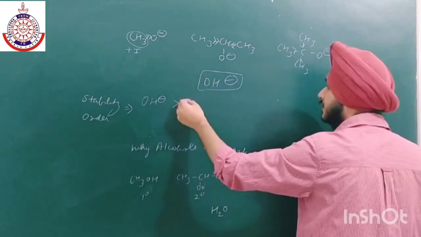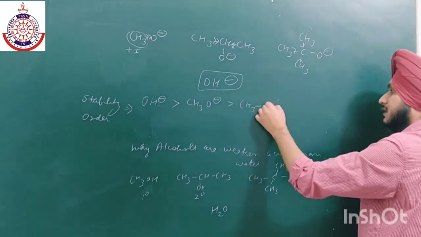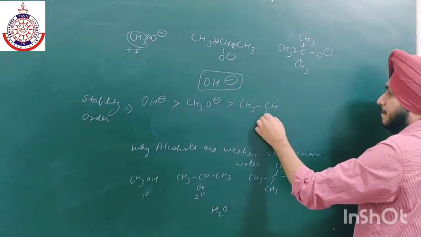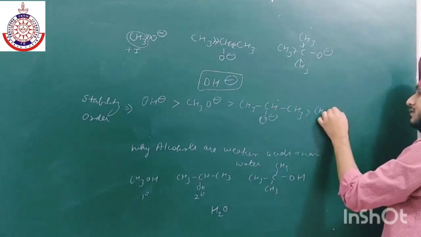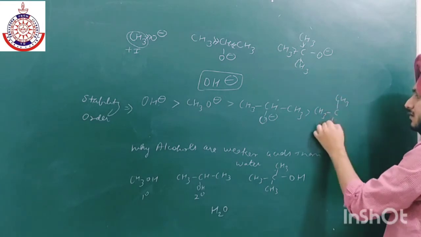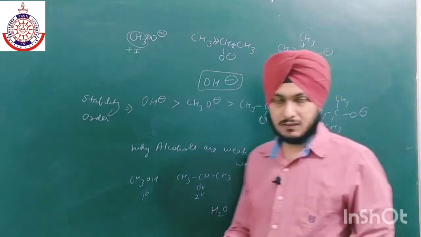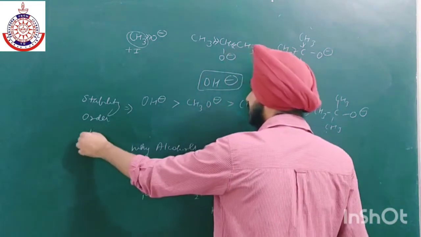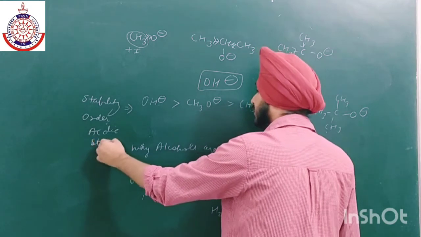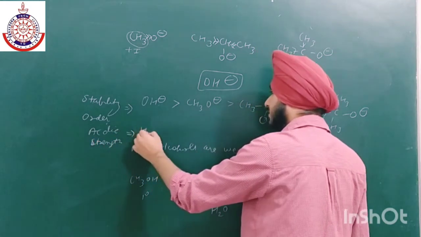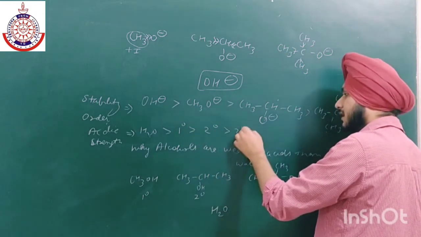OH negative, then we have this, then we have the second degree, and at last we have the third degree. Okay, now what is the order of acidic strength? Same. Just add the H positive. Acidic strength order: H2O, then 1 degree, then 2 degree, then 3 degree alcohols.